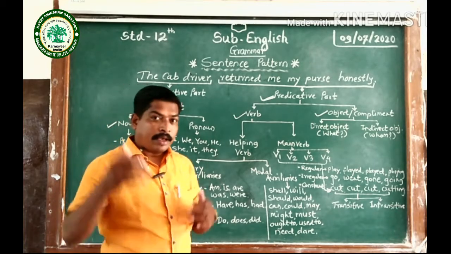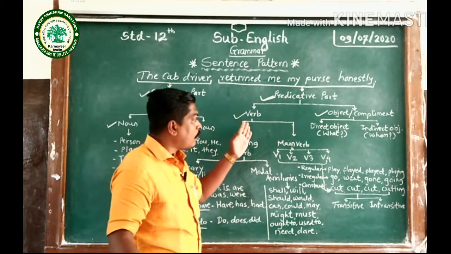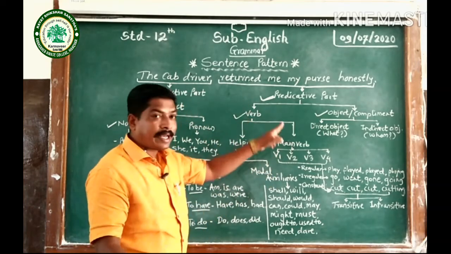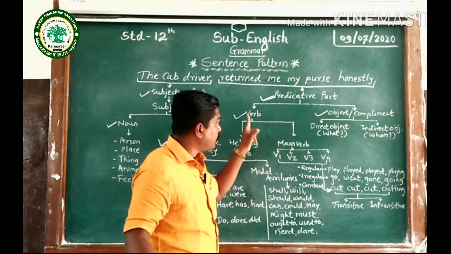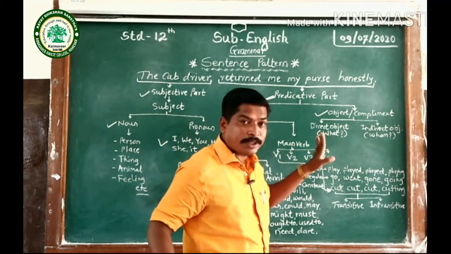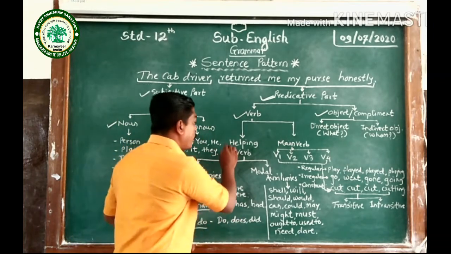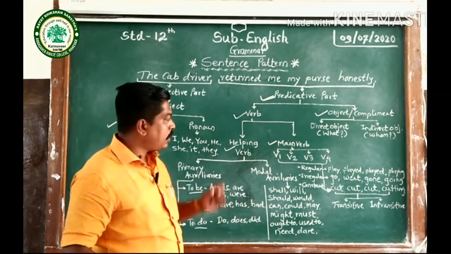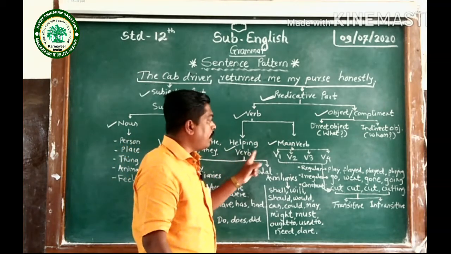In parts of speech we have studied the verb. First we are seeing the verb branch, and then we will turn towards the object. Verb can be a helping verb or a main verb. In a sentence, we use both kinds of verbs.